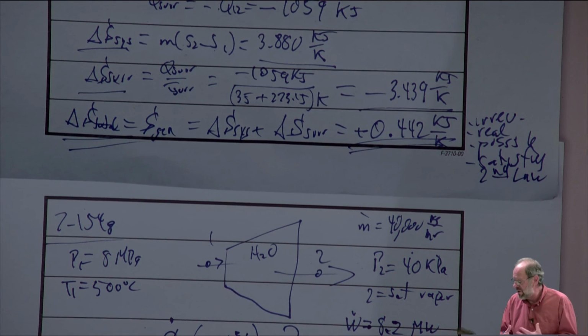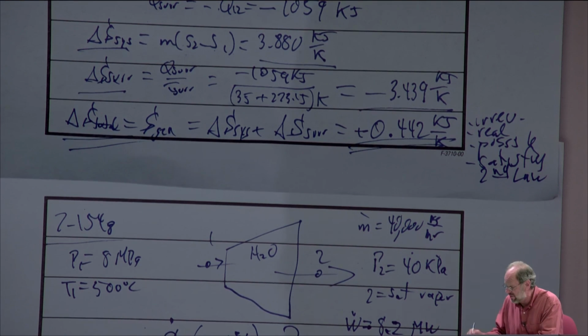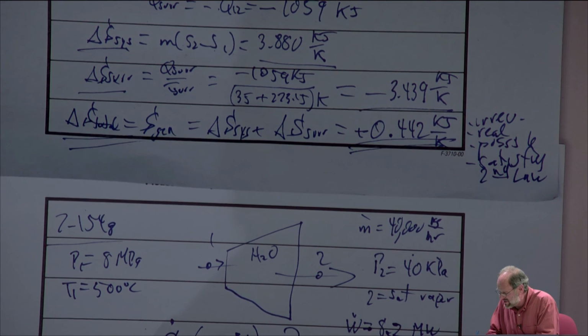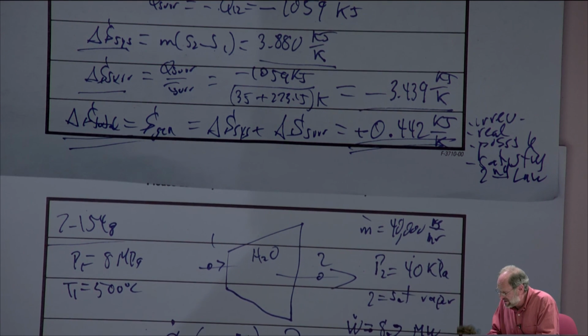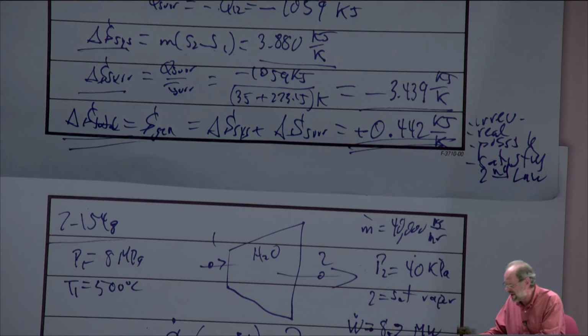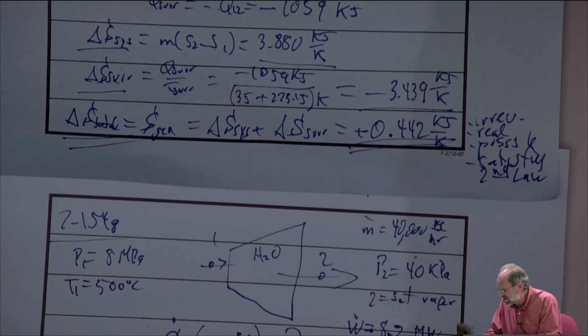Okay. Now, as I was reading through the problem, hopefully I described how it was solvable. We know that the rate of entropy generation is just going to be the rate change in the entropy of the system plus the rate change in the entropy of the surroundings. So it's going to be m dot times S2 minus S1 for the system plus Q dot over T for the surroundings. So this is what we're trying to solve for.